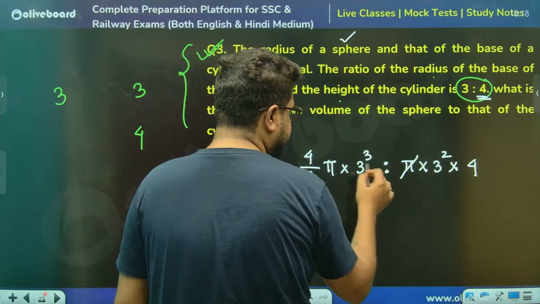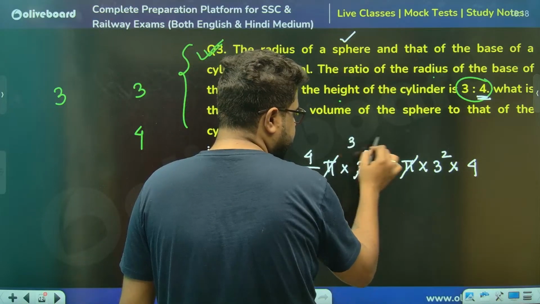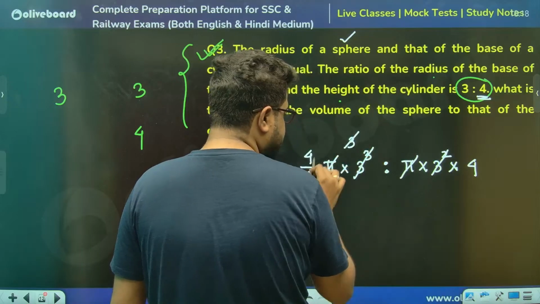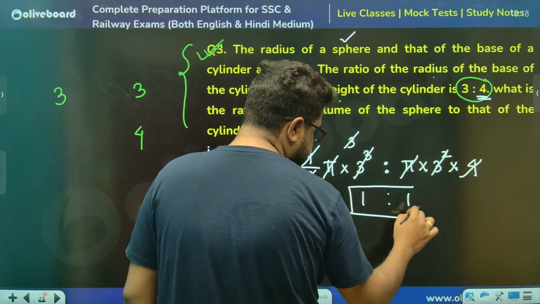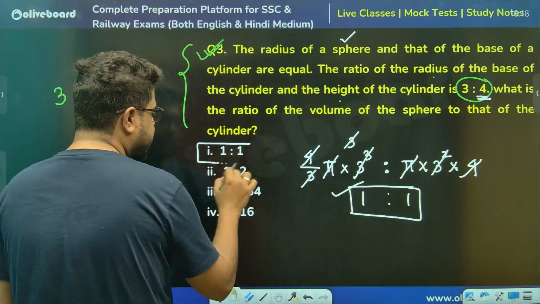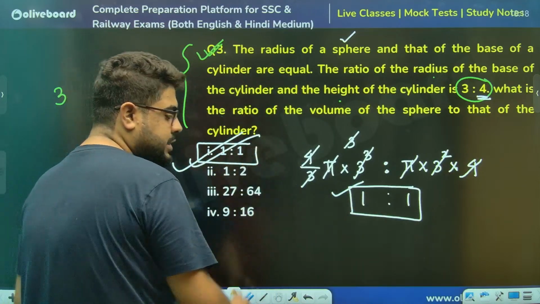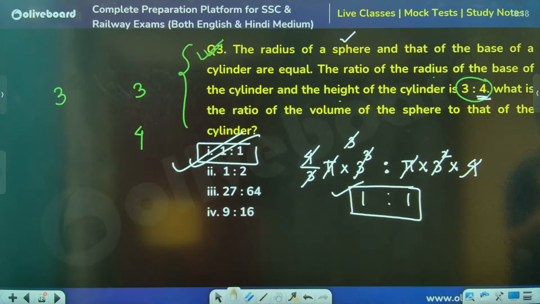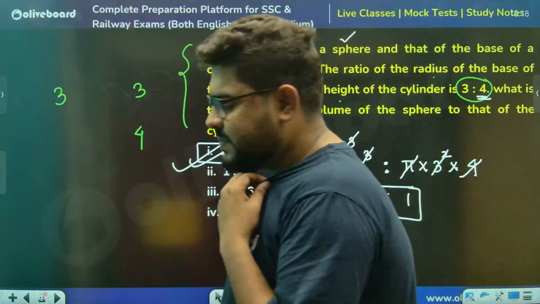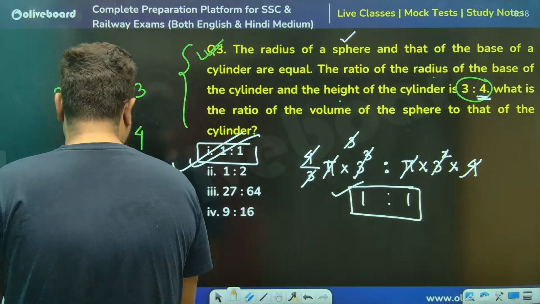Calculate: pi cancels, 3 cubes are 3 square gone, 3 gone, 4 gone. So ultimately the ratio is 1:1, meaning their volume is also the same. 1:1 is the answer. Arghamita, very good evening. Yes, 1:1 is the correct answer.